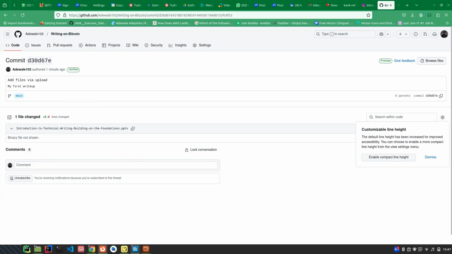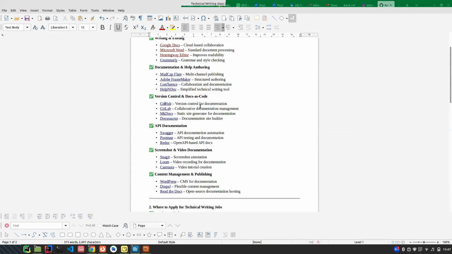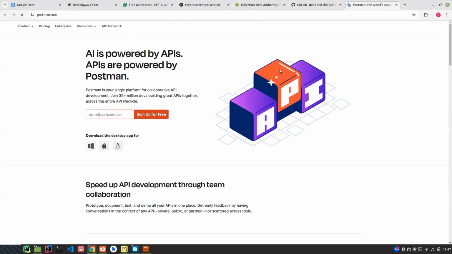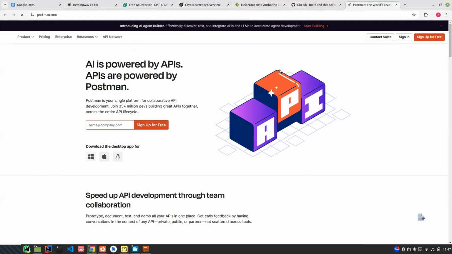So we're out of time. Let's continue. So that's version control. API documentation. Let's go to Swagger. So Postman is the most popular tool. So let's use Postman. And so I say version control, API docs. So what are API docs? What is API? Application Programming Interface, right? So when you look at this application, you're not a developer, but you should have an idea of API, because as a technical writer, you can be told to build API documentation, right?